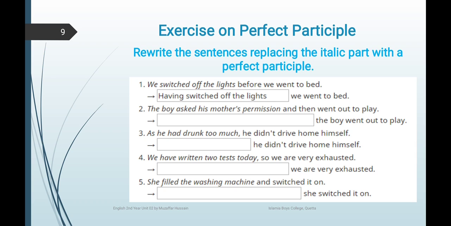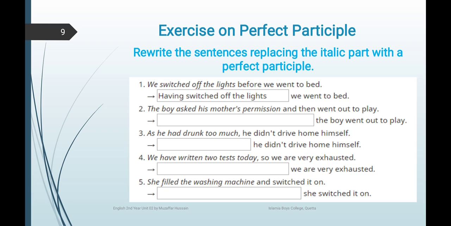Now, I have also brought an exercise for you because practice makes us perfect. You are going to practice 9 sentences where you have to change them into perfect participles. I have changed the first one; you have to do the remaining. Number 1. We switched off the light before we went to bed. Having switched off the light, we went to bed. You have to underline the italic part and rewrite the sentence replacing the italic part.